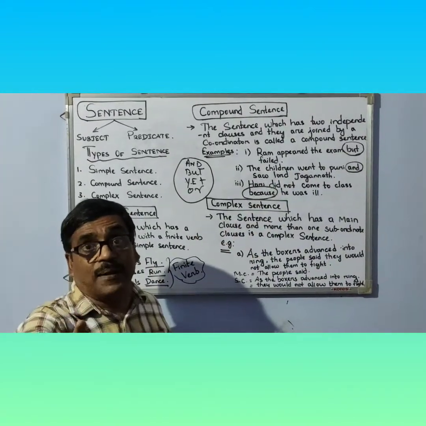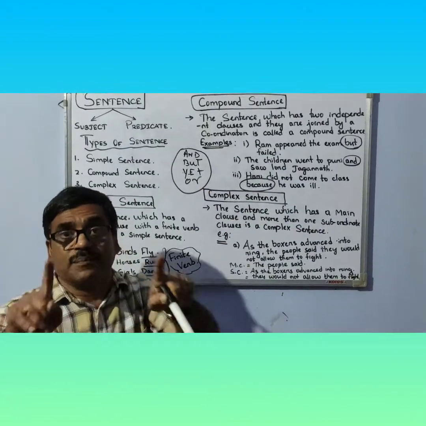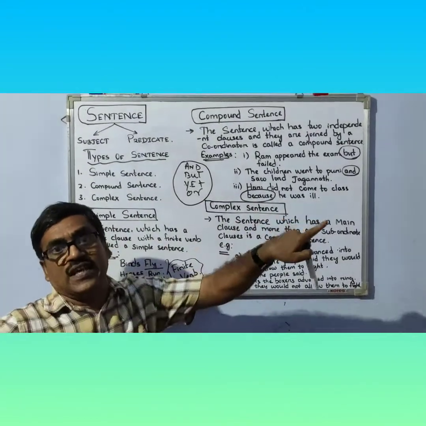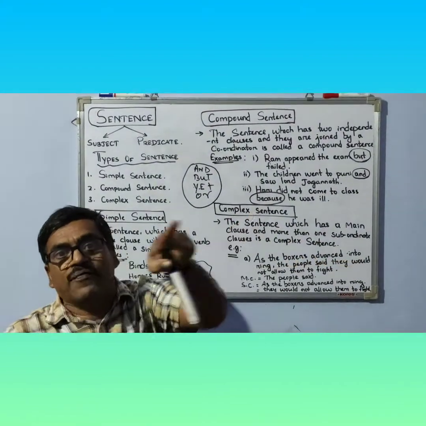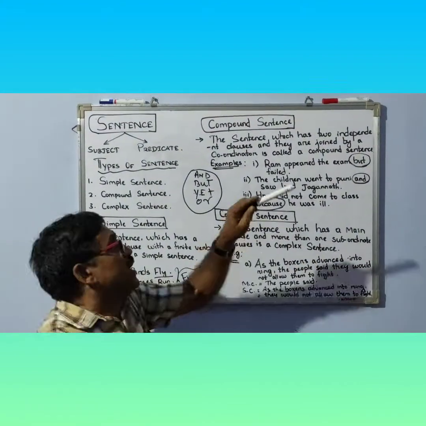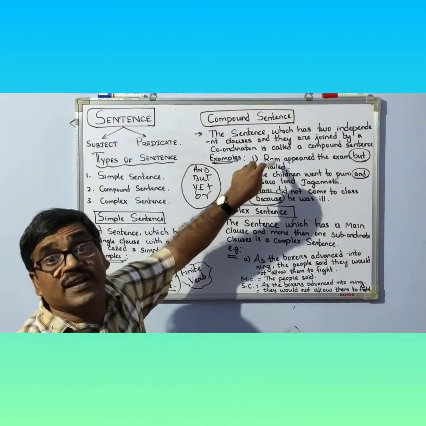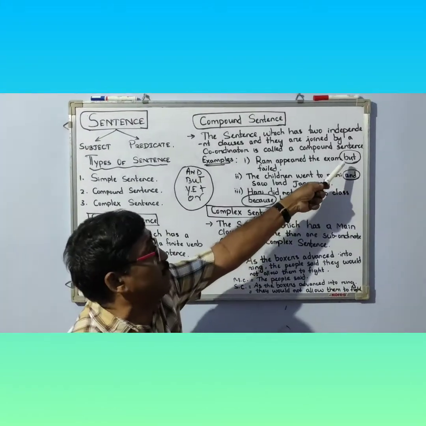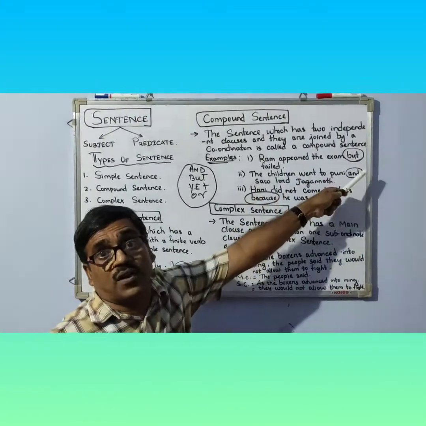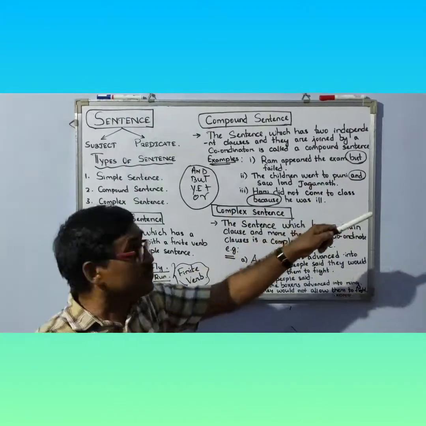You see the first example: Ram appeared in the exam but failed. Who appeared in the exam? Answer is Ram. Who failed the exam? Answer is Ram. Subject is the same in both these clauses. There are two independent clauses: Ram appeared in the exam, Ram failed the exam. But there is a coordinator like but. This particular coordinator joined the two clauses.